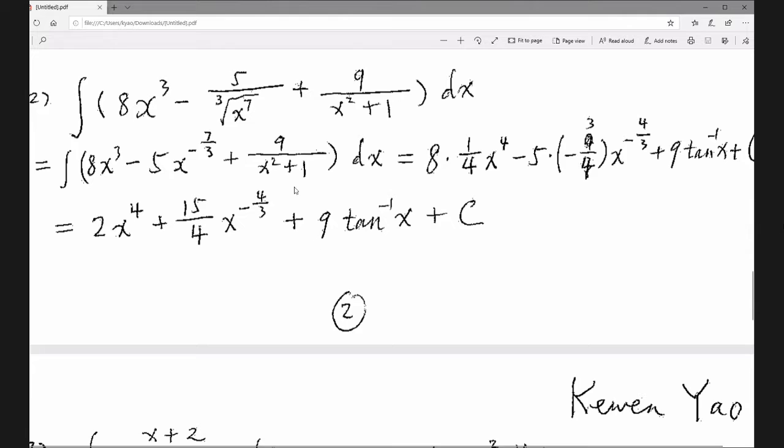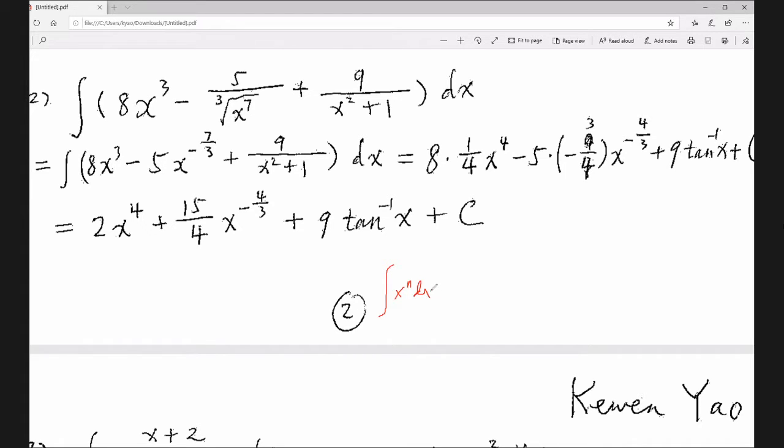This is indefinite. Why? Because you don't have a lower limit and upper limit. This is also straightforward; you do it term by term. This is x cubed. You can write the next term as a power function: x to the 7/3 in the denominator, so it is x to the negative 7/3, then 9 over x squared plus 1. Now this is easy. The antiderivative of x cubed is 1/4 x^4. Negative 5 is a scalar. Now you have to remember this formula. We have used it many times. Use this formula.